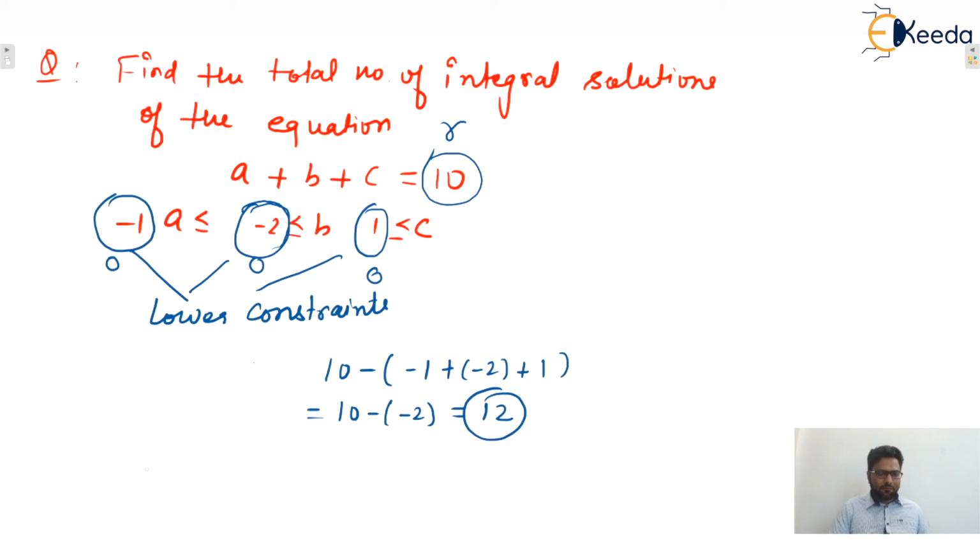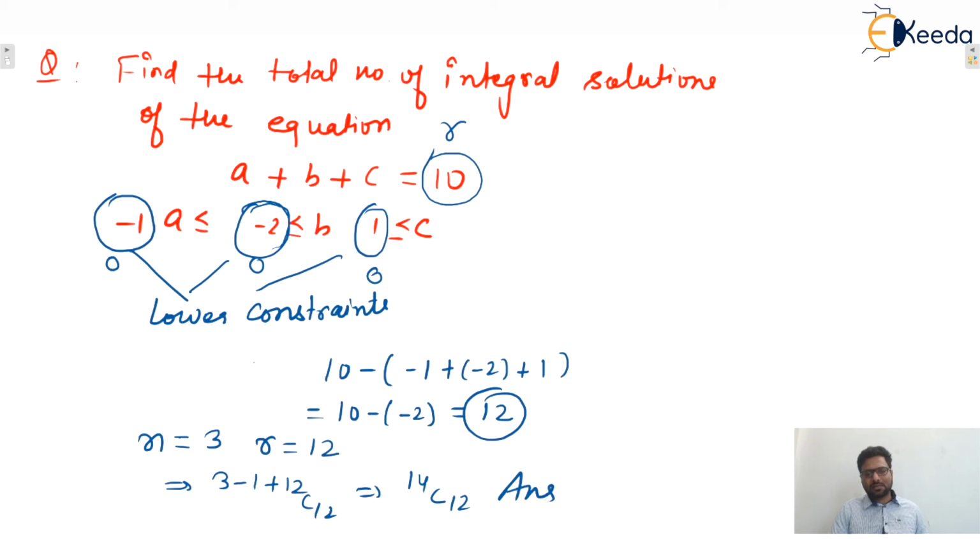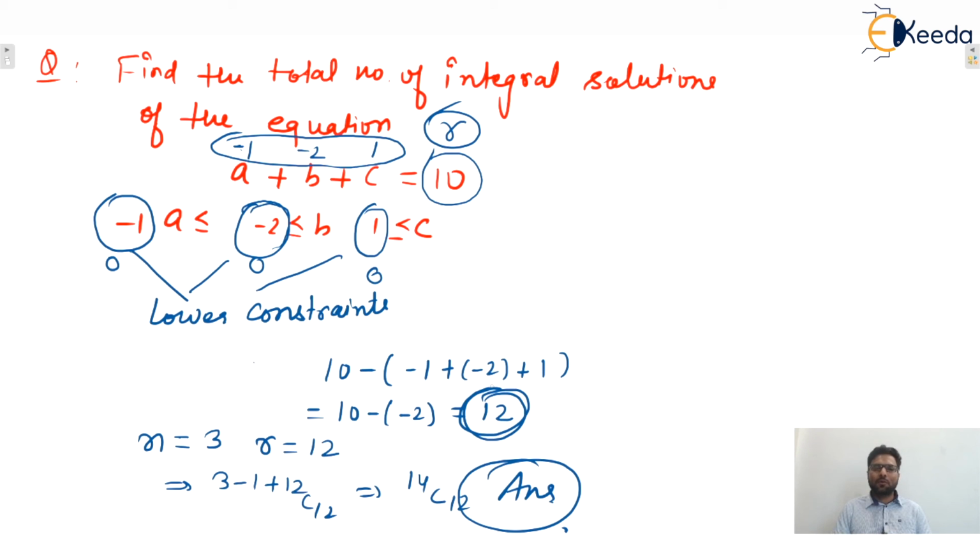Now we can also apply the formula. Here the n value is 3 and the r value is 12. Now we apply the formula: 3 minus 1 plus 12 C 12. So 14C12 will be the correct answer. Whatever the lower constraints are, we initially assign these to the given variables: here minus 1, here minus 2 and here plus 1, and these will be subtracted from the right hand side. After subtraction, the problem becomes the standard problem, that is n minus 1 plus r C r. I hope this one is clear to everyone.